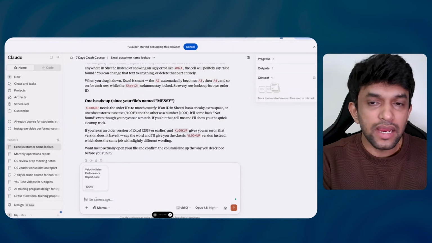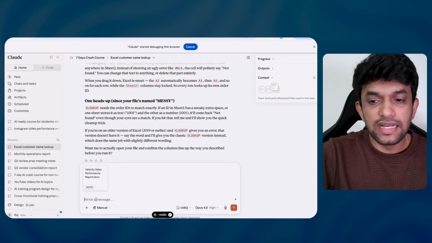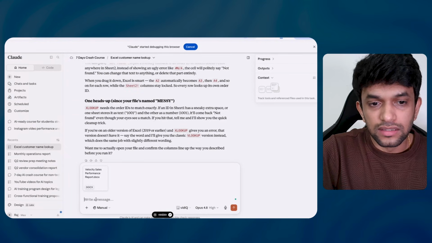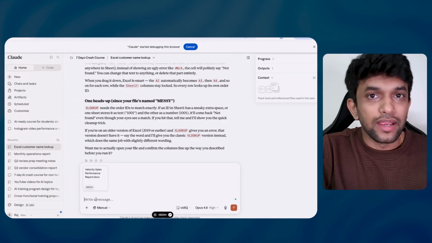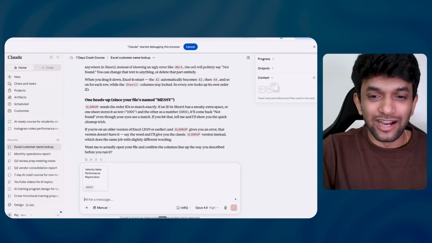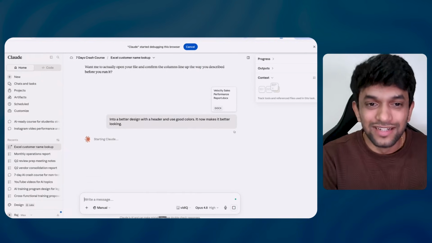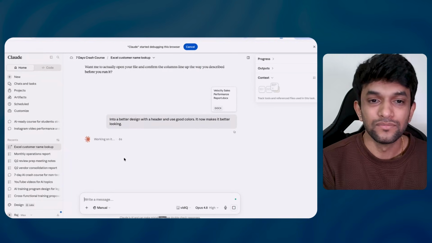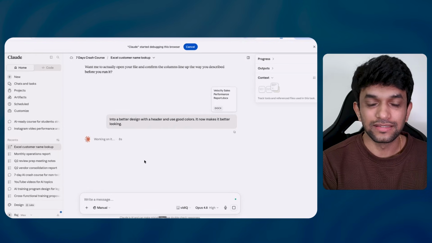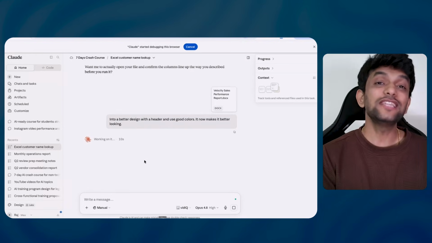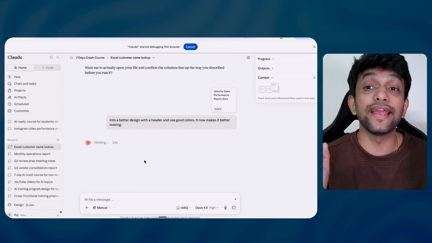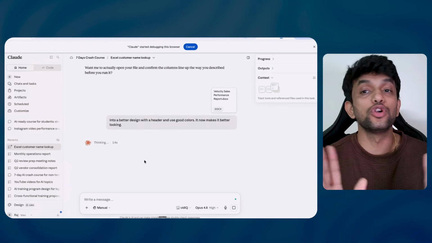I would say, make it into a better design with a header and use good colors. Now make it better looking. Okay, let us see how it works. It will be done very fast. So guys, please understand the output which you're getting is not final. You have to do it once or twice.